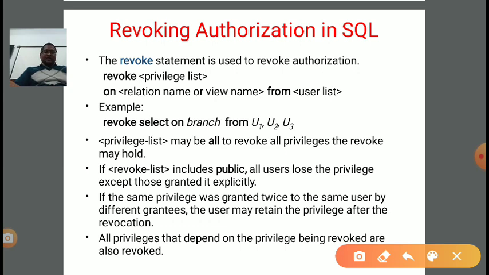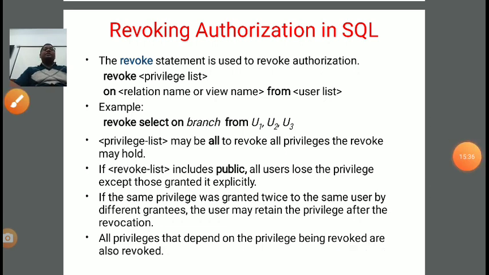And all privileges that depend on the privilege being revoked are also revoked.